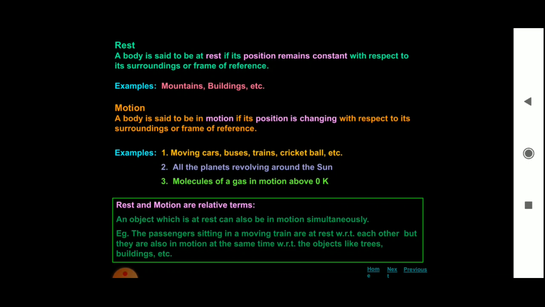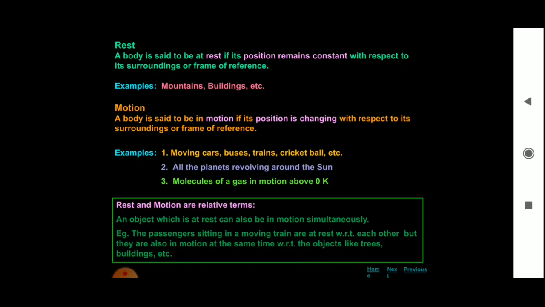For example, moving cars, buses, trains, cricket ball, etc. All the planets revolving around the sun. The molecules of a gas in motion above 0 degree Kelvin. So, these are examples of motion of a body.